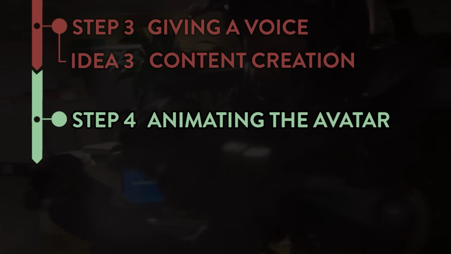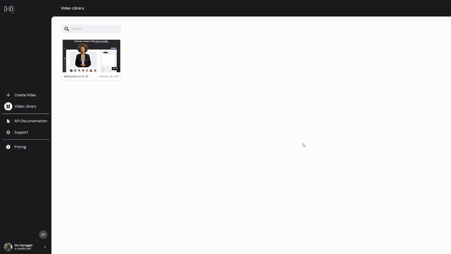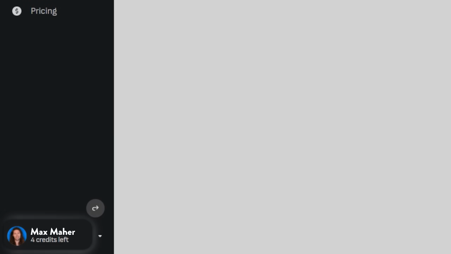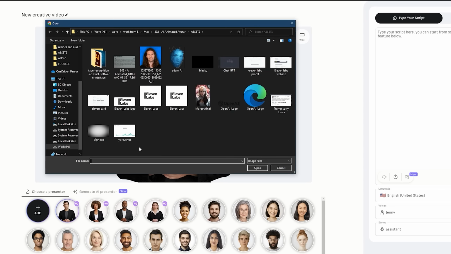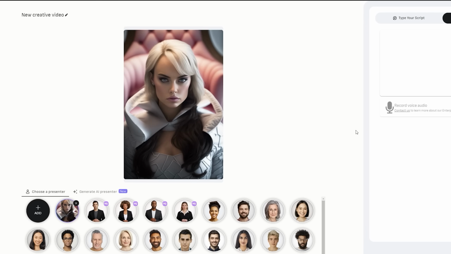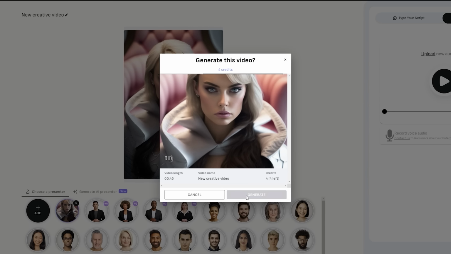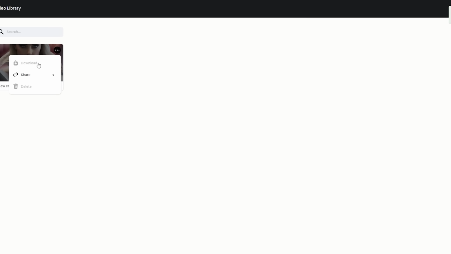Step 4, animating your avatar. Now you're ready to bring it or me to life. Take your avatar picture and voice audio, then head over to D-ID. Each video costs credits, but you get 20 for free. Upload your avatar and voice file and hit generate video. Once it's done, download it. It's pretty simple. Play around with it and see what kind of results you can get.